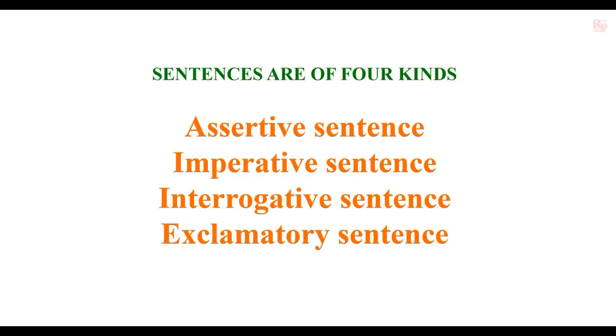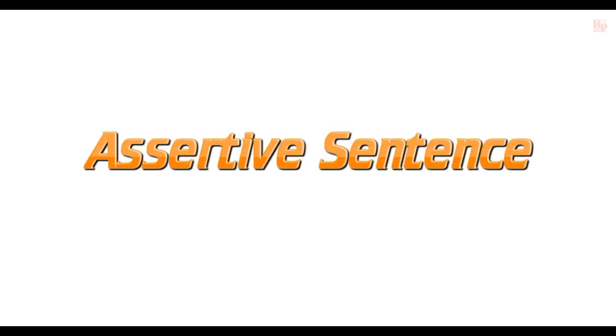Let us discuss sentences in detail. Sentences are four kinds: assertive sentence, imperative sentence, interrogative sentence, and exclamatory sentence. Let us discuss one by one. First one is assertive sentence.